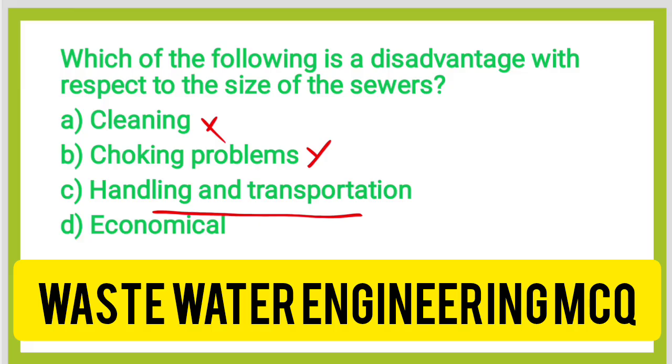Okay, so as the size of sewer is large, it becomes difficult to handle and transport, so this is the correct answer. Option D is also the economical one, because we can reduce the number of sewers. Okay, so we can collect all the storm water as well as sanitary sewage into the one pipe. So this is the economical one, so option C is the correct answer.